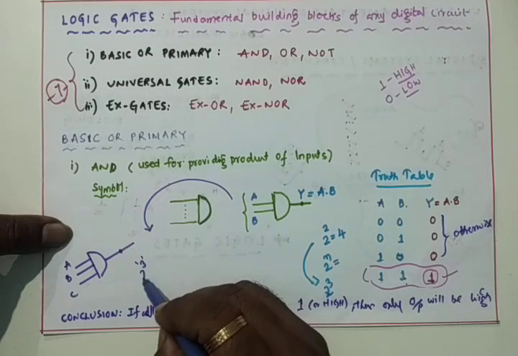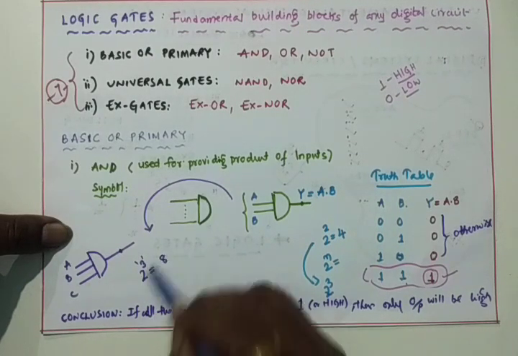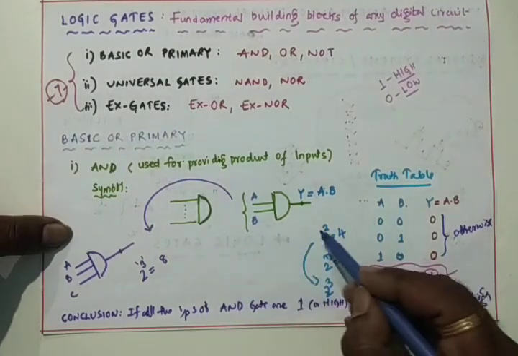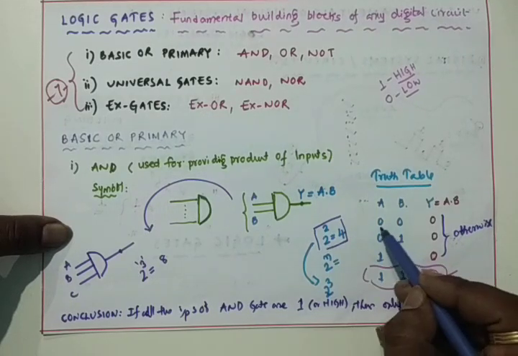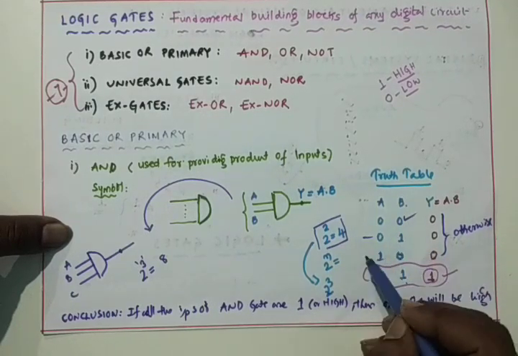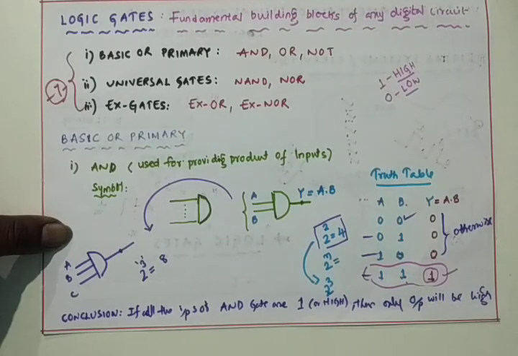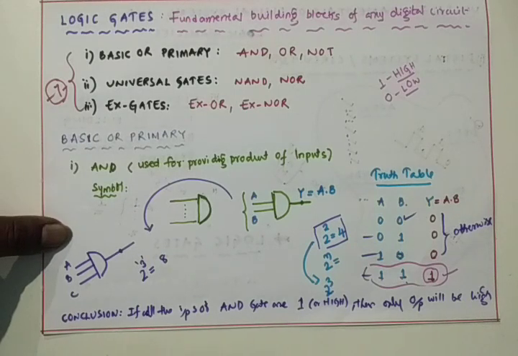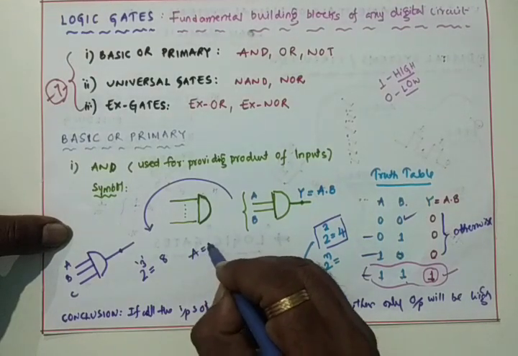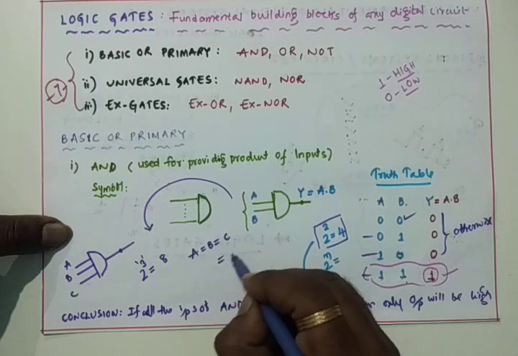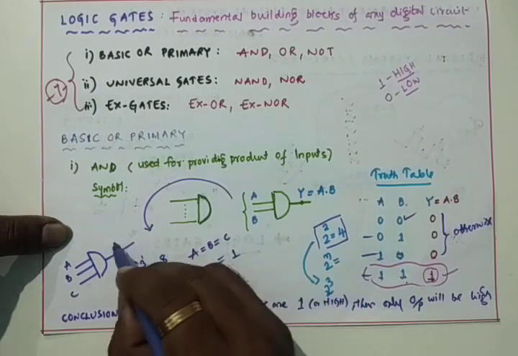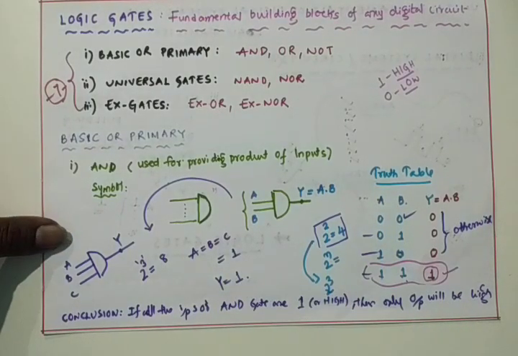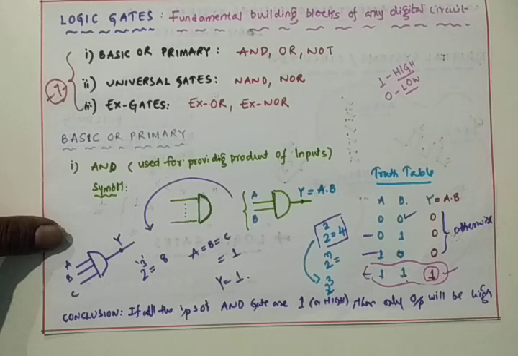So how many combinations can we get? 2 power 3 means 8 combinations. With only 2 inputs we got only 4 combinations, the first, second, third and fourth. Here we can get 8 combinations, but in these 8 combinations, whenever A equals B equals C equals 1, then only output Y equals 1. In all the remaining cases, the output will be 0 only.